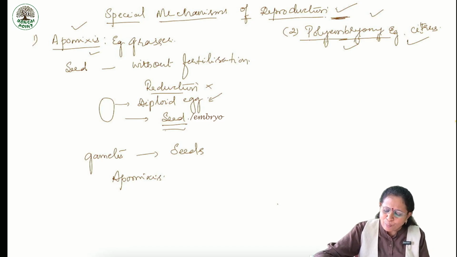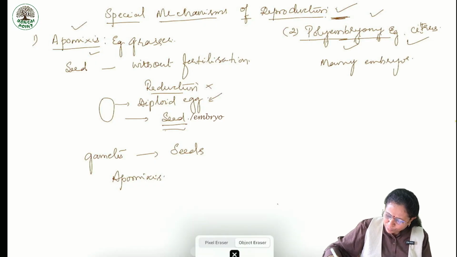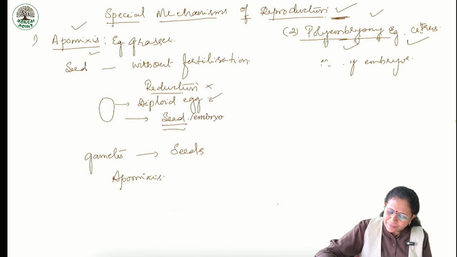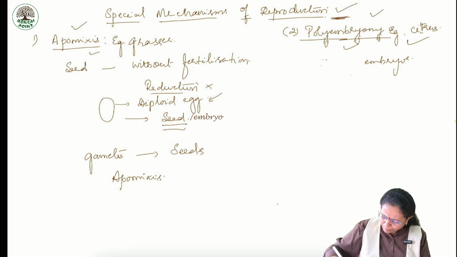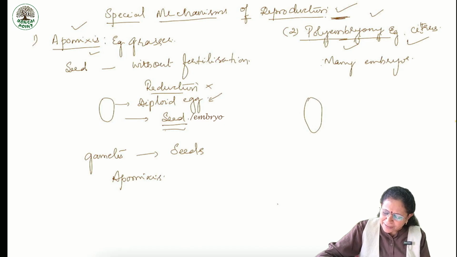In the same manner we have polyembryony. The name itself says many embryos are formed. Why do you say many embryos? There should be the formation of only one embryo in an embryo sac, isn't it? Suppose this is an embryo sac, it is a zygote that is formed after fertilization that will change to embryo.